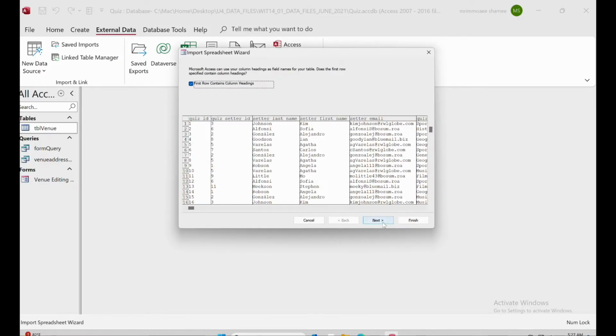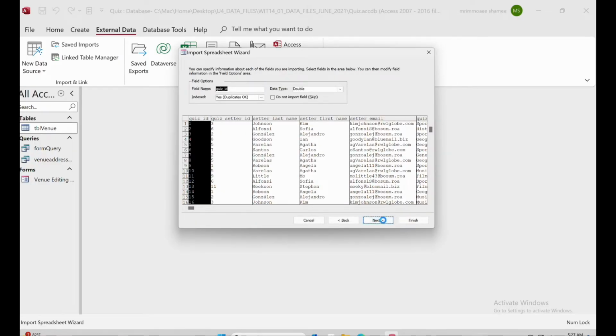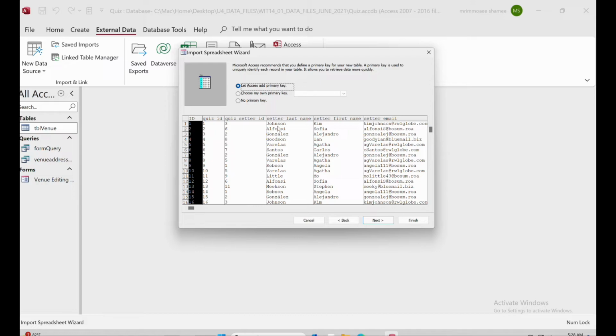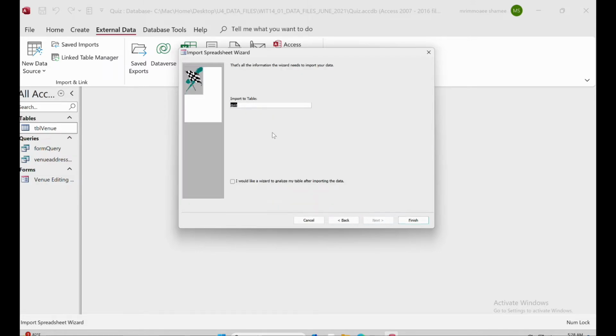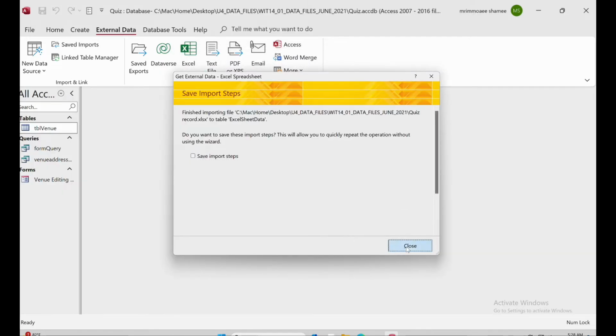So this is the Excel sheet. Don't click anywhere here, just click OK, because this Excel sheet doesn't have any primary key. I just put it as an external sheet or Excel sheet. That's it. Okay, so now finish, close.